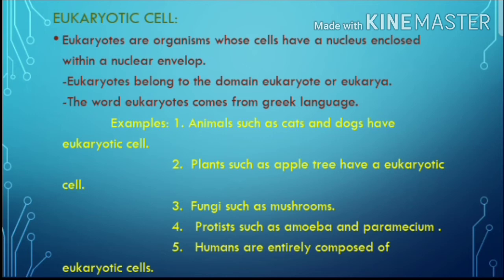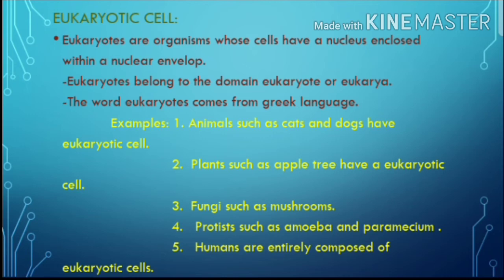Fungi such as mushrooms also come under the eukaryotic cells. Protists such as amoeba and paramecium also have eukaryotic cells. Humans are entirely composed of eukaryotic cells.